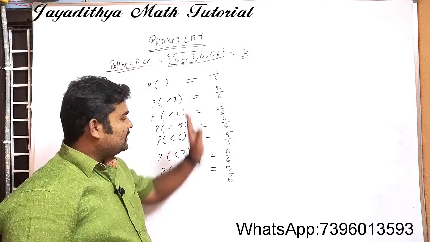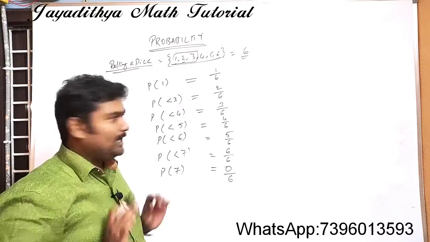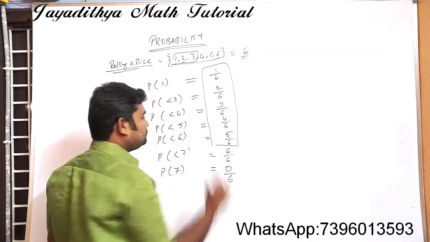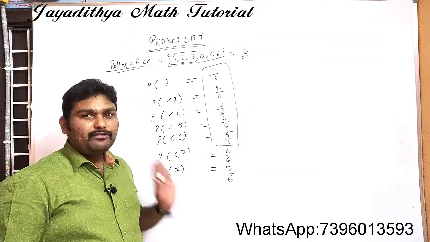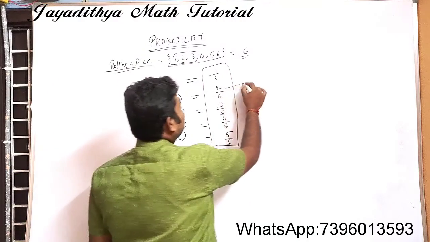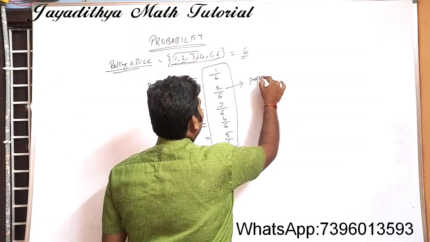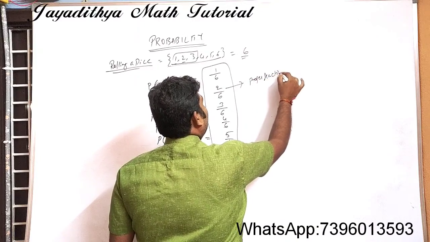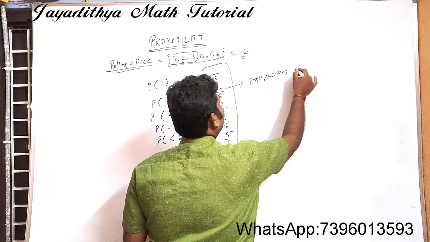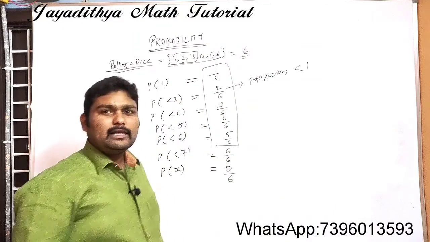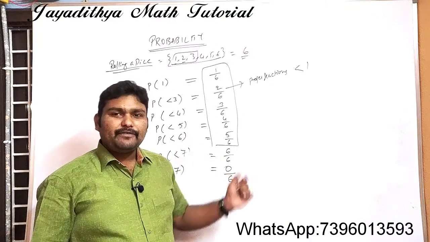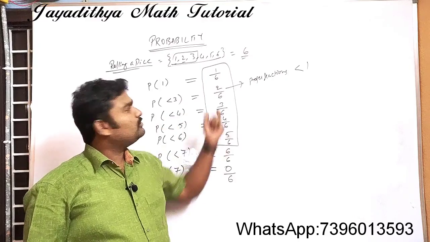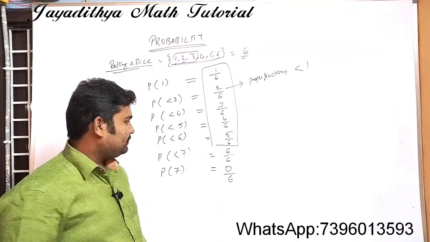Now this is the important case. If you observe all the 5 above events, all the events are of proper fractions. Proper fractions mean all these values will be less than 1. All the values will definitely be less than 1. If you convert them into decimals also, you will get a value less than 1.